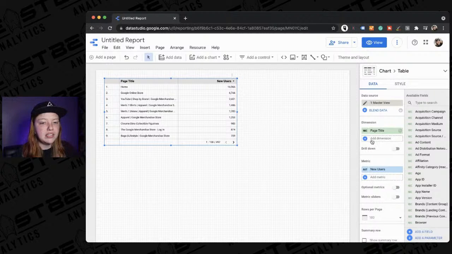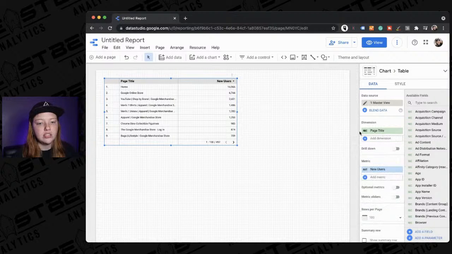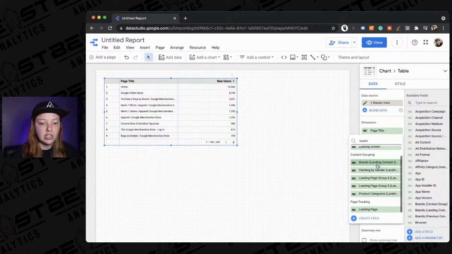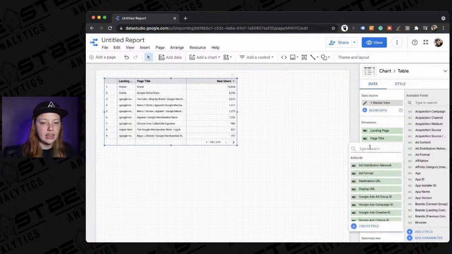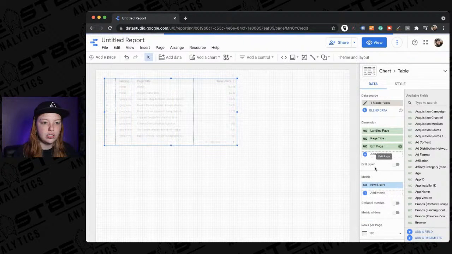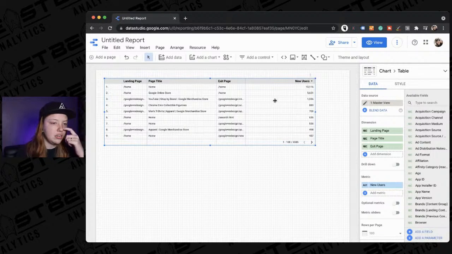So like if we did page title, and then, okay, let's do landing page, and then exit page. And so now we can see new users.